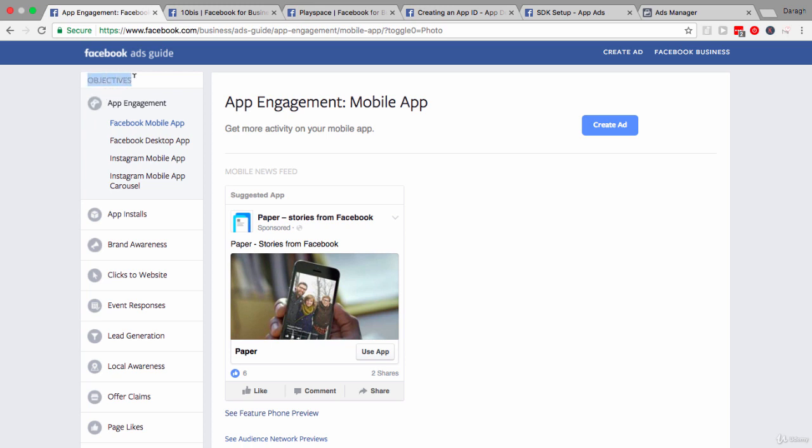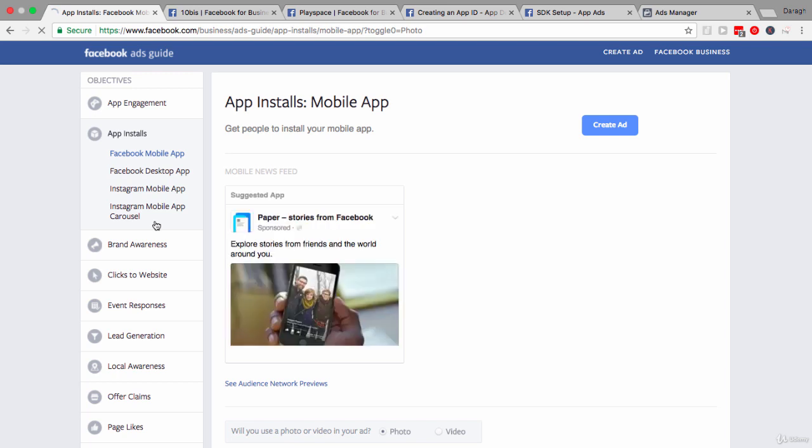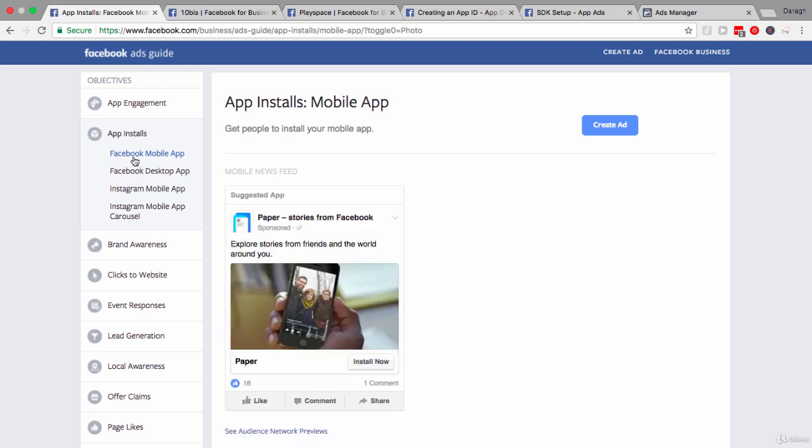The first objective that you probably have if you have a brand new app is to drive app installs. And you can see that you can place these ads on the Facebook mobile app. You can even do it on the Facebook desktop app, Instagram mobile app, and you can put it on Instagram using carousel ads as well. The format of the ads are probably going to be pretty simple. And the objective and the call to action button is really just going to be install now.